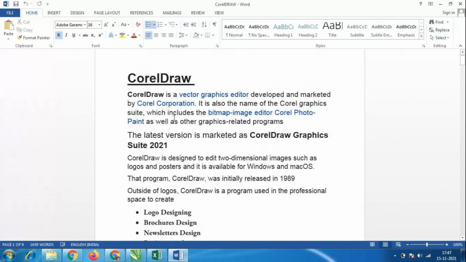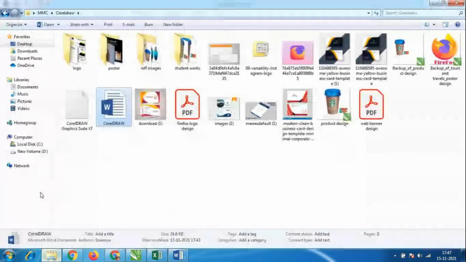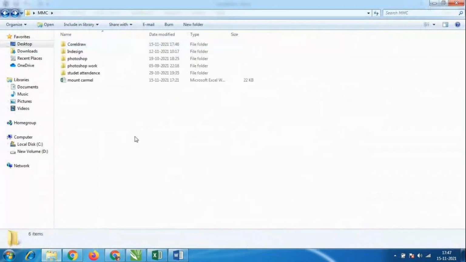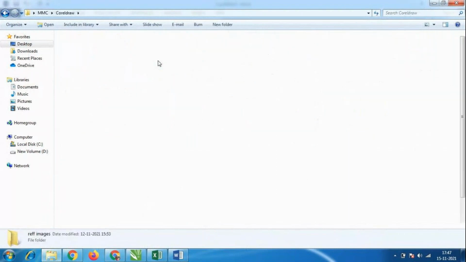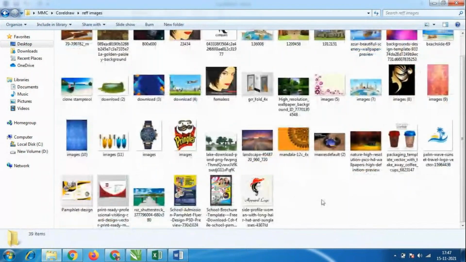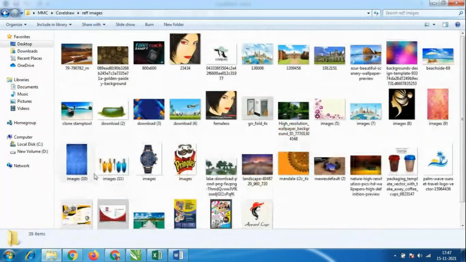But the main thing is Corel Draw is a vector graphic editor. I have already shown you the example of what is vector and what is bitmap. In Corel Draw we are not using any images here; everything we have to design. So it will always have very good quality, whereas images do not have clarity. So we always have to use vector images. What we are making and designing is vector.